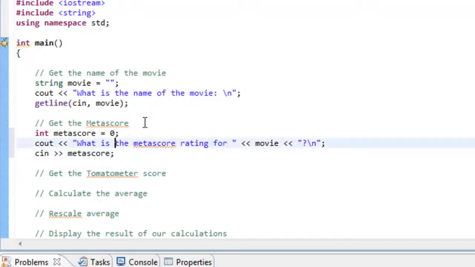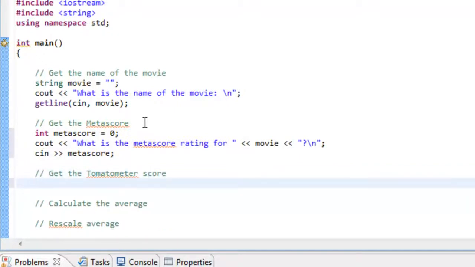Okay. And it's going to be very similar down here for the tomato meter score. So it's almost the exact same lines. We'll just change up the variable name and a little bit on the string literal that we're going to have there. So we'll say int tomato meter, and we'll assign that to 0.